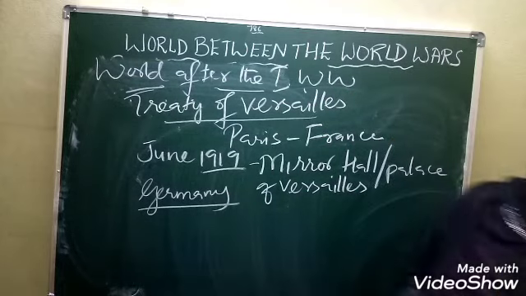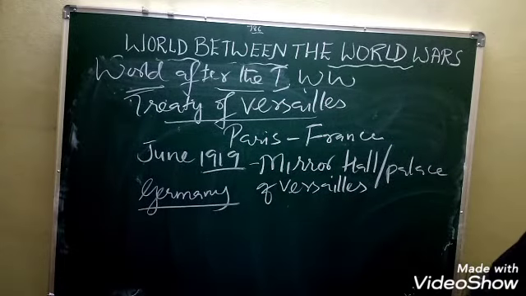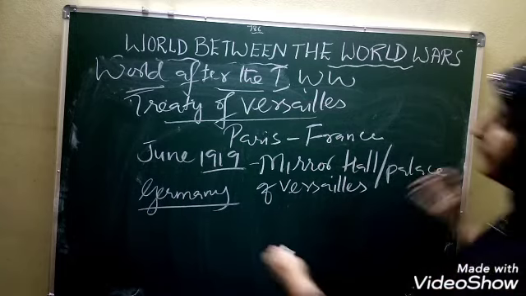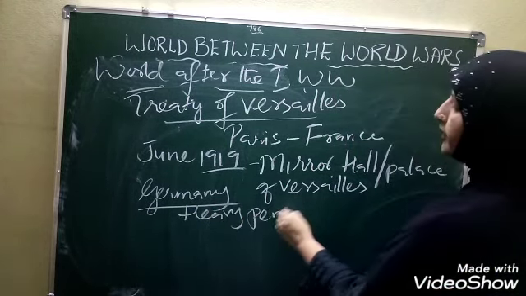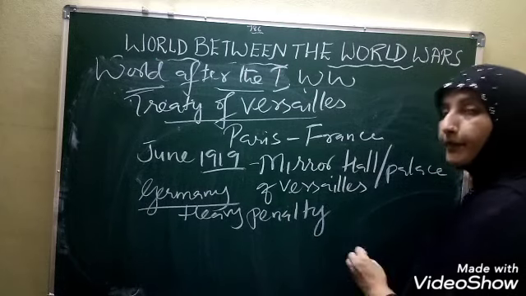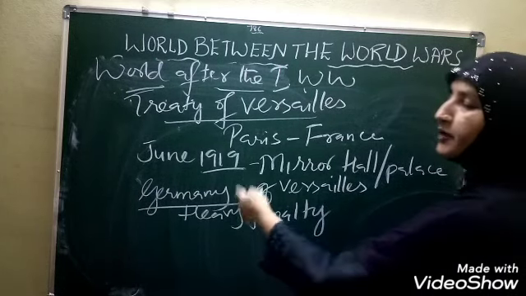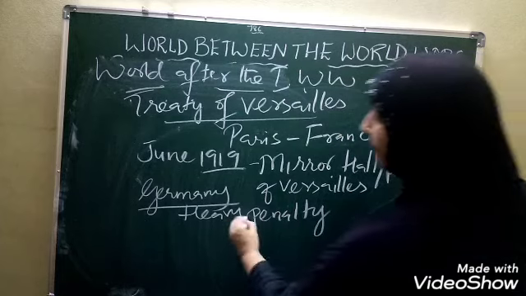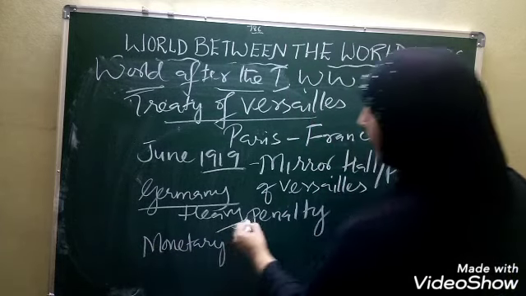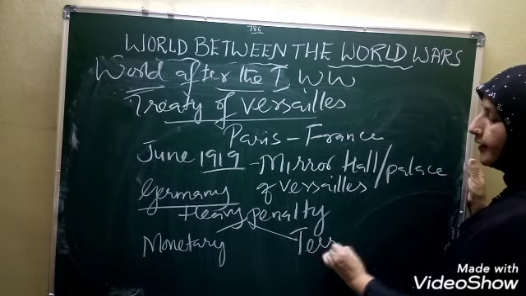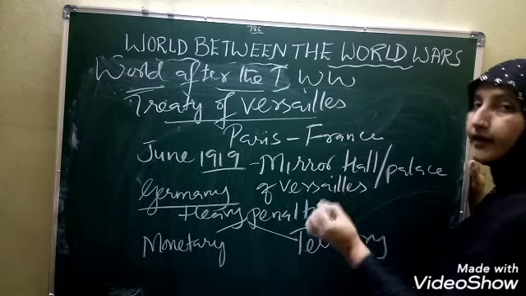So Germany, children, there was a heavy penalty on Germany. Germany had to pay a heavy penalty. Heavy penalty for what? Because Germany was responsible for the First World War. So heavy penalty in terms of monetary, in terms of territory. Monetary, money.